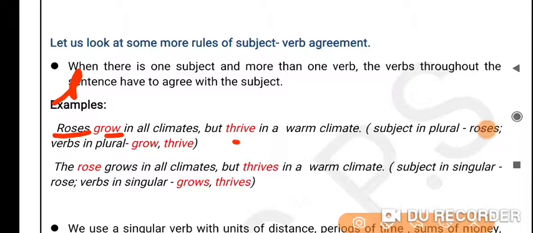Look at the other sentence, the rose. Here we have a singular subject, one subject. The rose grows in all climates but thrives in a warm climate. See, here we are using both the verbs in their singular form, grows, thrives. So we just need to remember that if we have a subject in the sentence and more than one verb, the verbs throughout the sentence have to agree with the subject.